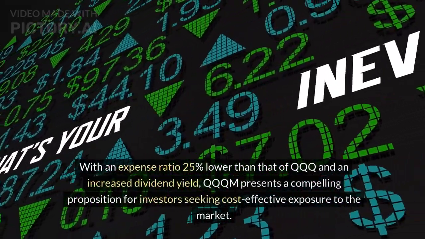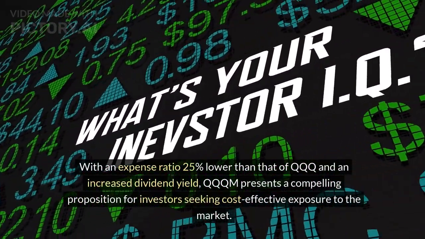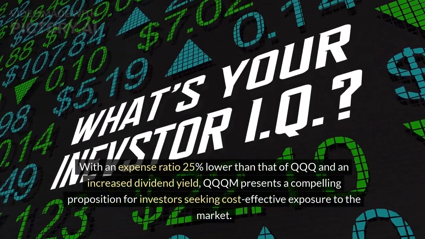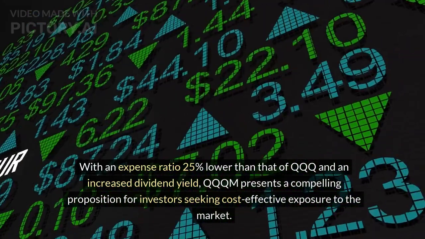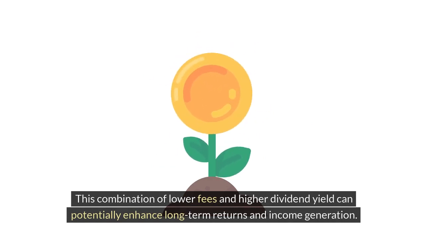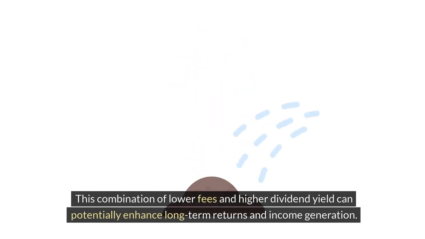With an expense ratio 25% lower than that of QQQ and an increased dividend yield, QQQM presents a compelling proposition for investors seeking cost-effective exposure to the market. This combination of lower fees and higher dividend yield can potentially enhance long-term returns and income generation.